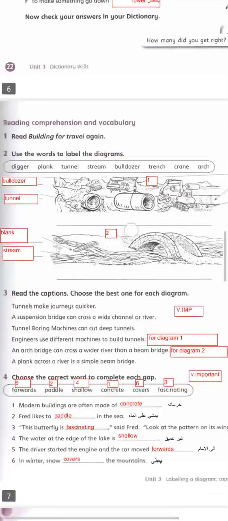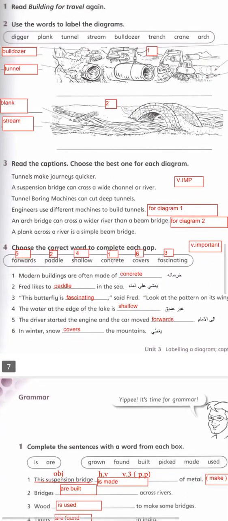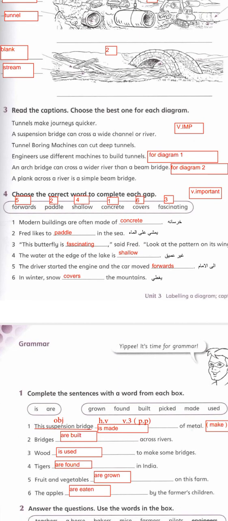Here in this question, question 3 is not important. Question 2 is not important. The most important is question 4. Question 4 is words and meanings. As the word concrete means: modern buildings are often made of what? Made of concrete. Paddle: Fred likes to paddle in the sea.